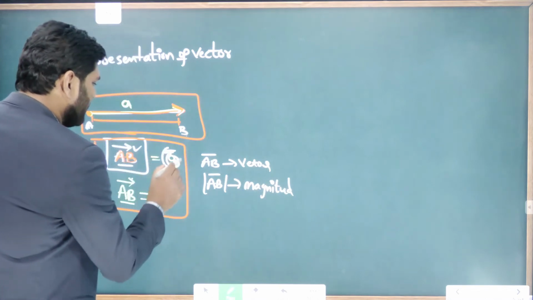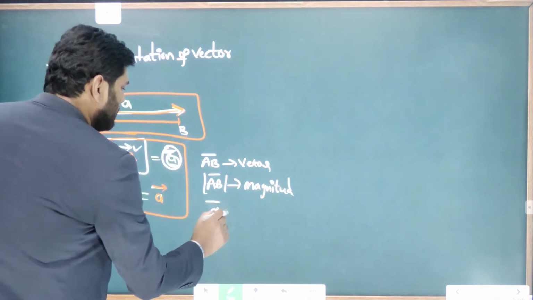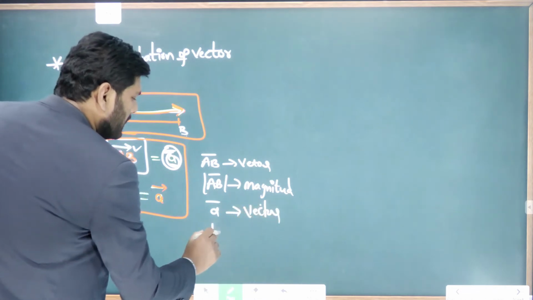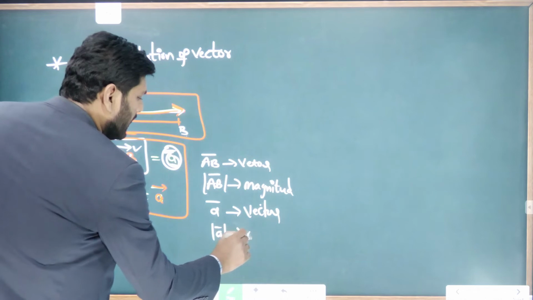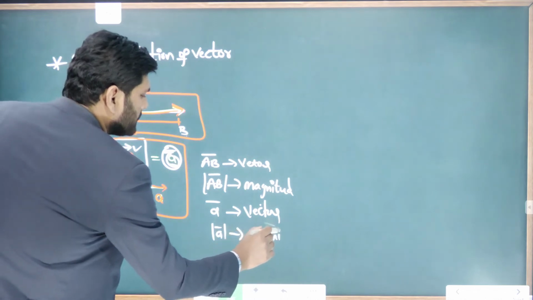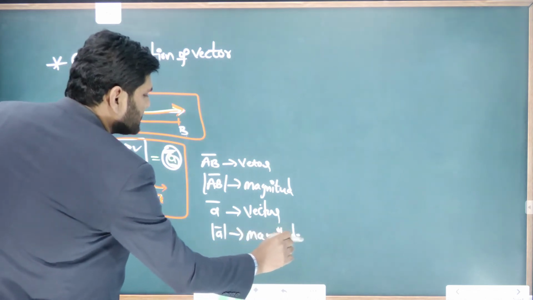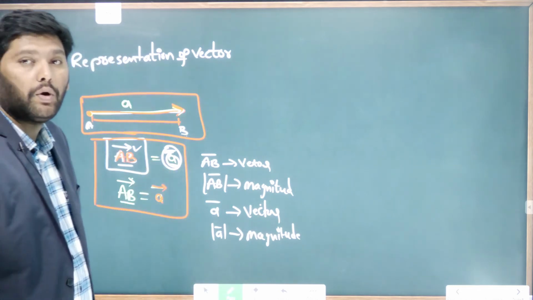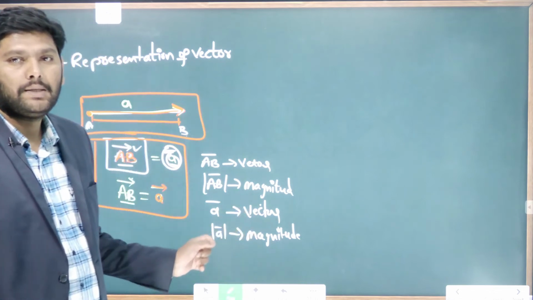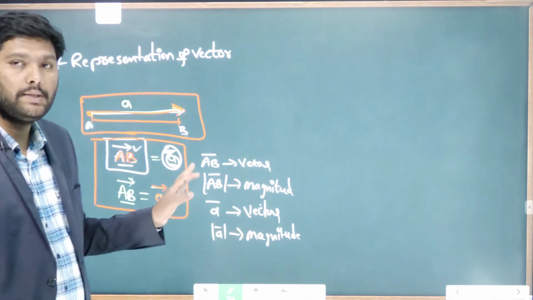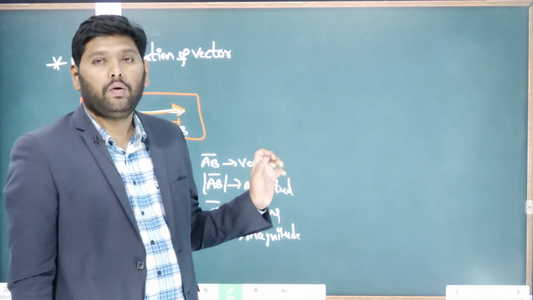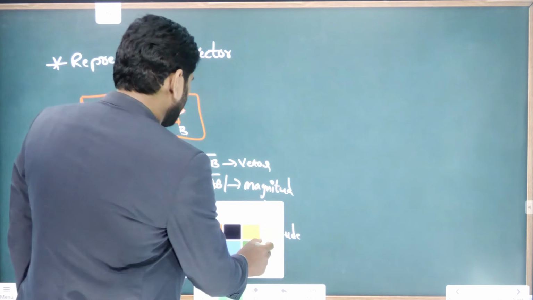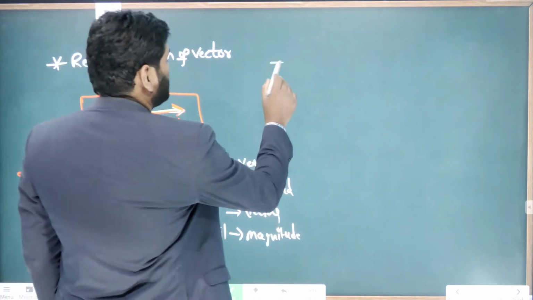Or, for example, if I take a bar, it represents the vector and mod a bar represents the magnitude. So this is how we express the magnitude as well as the vector. I hope you have understood what the magnitude is and what the vector is. Now coming to the types of vectors. Better note down: types of vectors.